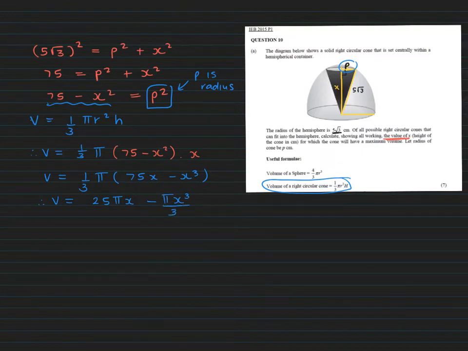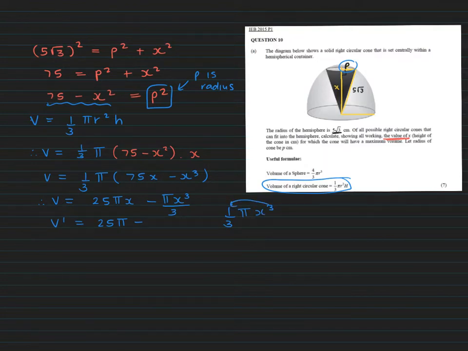All right, so now what do we have to do? We need to find the derivative and let that equal 0, and then we can solve for x. Okay, so let's find the derivative. So the derivative will be 25 pi minus 1/3 pi x cubed.